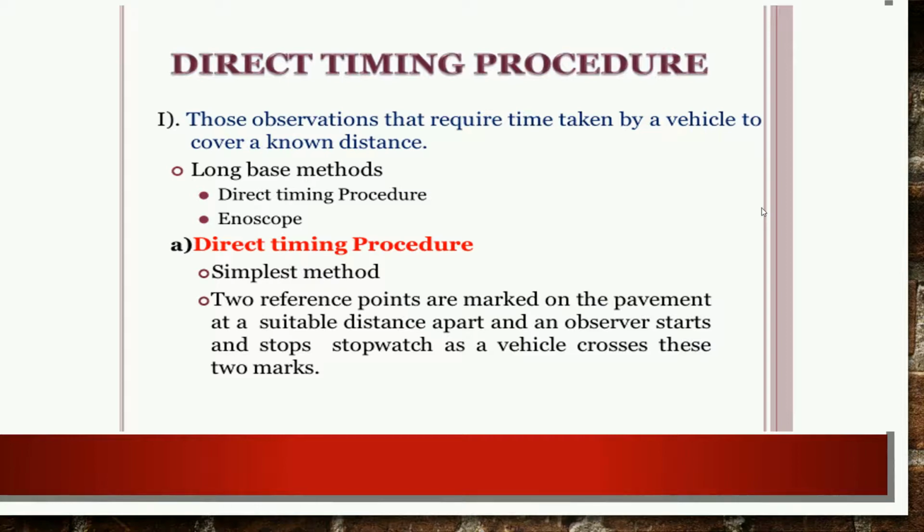So here what people are doing is marking mark number 1 and mark number 2, and they may consider the distance between these two points as 500 meters. When a vehicle moves from point number 1 to point number 2, we can record how much time it takes to move from point number 1 to point number 2. This way we can directly calculate the speed of the vehicle, so it is called the direct timing procedure.